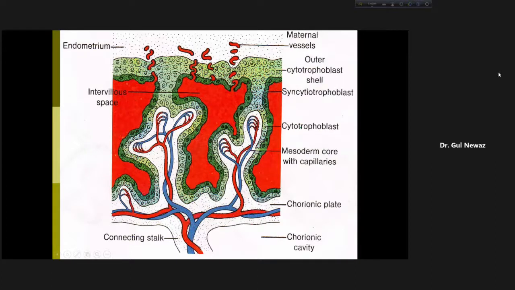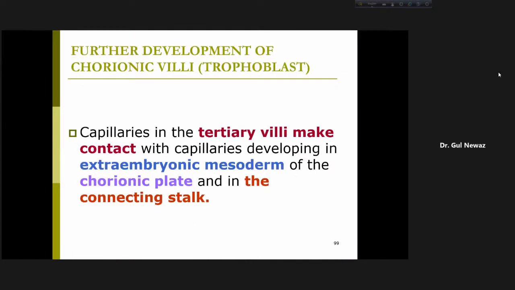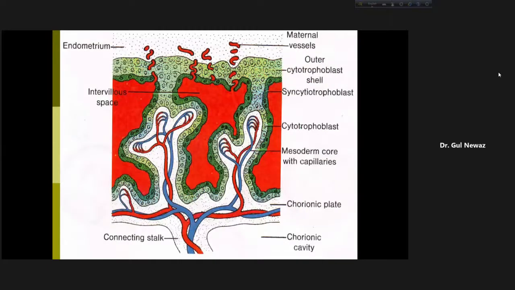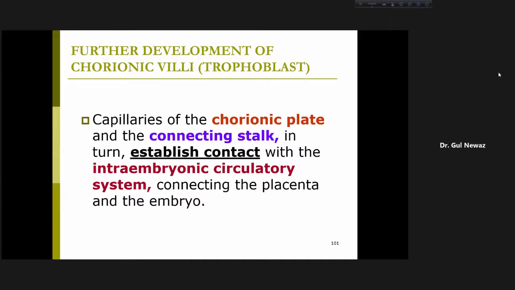So these capillaries of the tertiary chorionic villi make contact with the capillaries of the chorionic plate and with the capillaries or blood vessels of the connecting stalk. So that is what capillaries in the tertiary villi make contact with the capillaries developing in the extraembryonic mesoderm of the chorionic plate and in the connecting stalk. So that is done. And next we can see capillaries of the chorionic plate and the connecting stalk then in turn establish contact with the intraembryonic circulatory system connecting the placenta and the embryo.